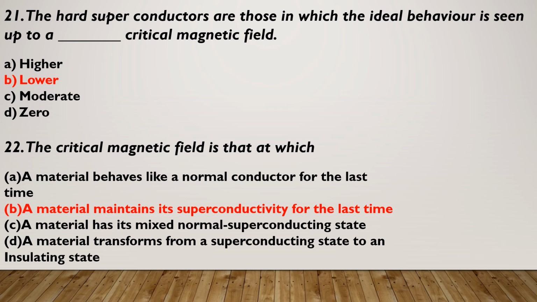The critical magnetic field is at which: A, the material behaves like a normal conductor for the last time; B, a material maintains its superconductivity for the last time; C, a material has its fixed normal conducting state; D, a material transforms from a superconducting state to an insulating state. The correct option is option B.